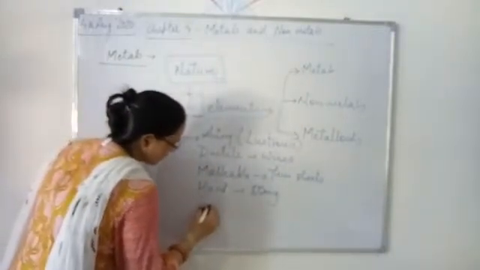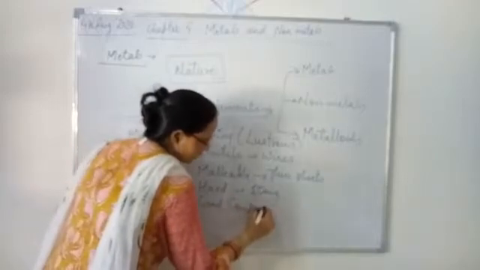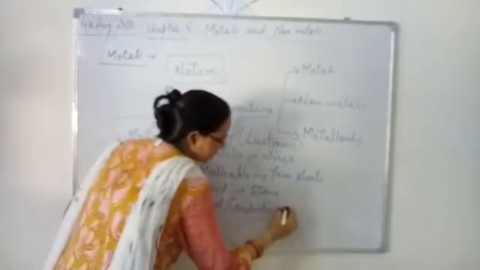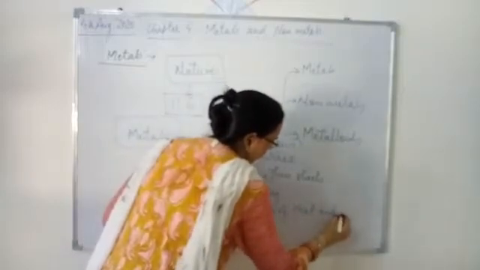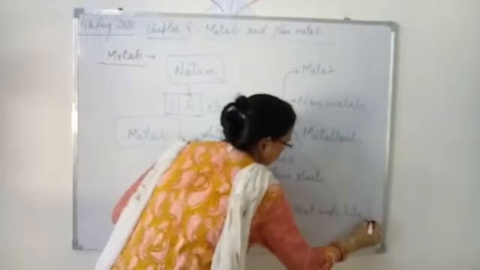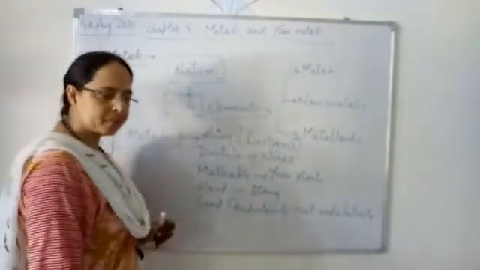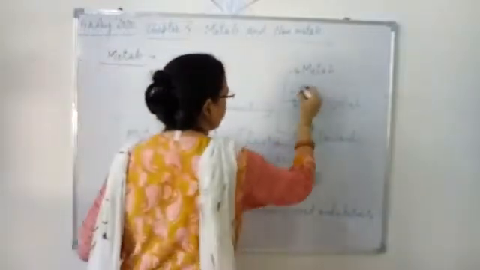Then metals are good conductors of heat and electricity. On this basis, we say that non-metals don't show these properties.